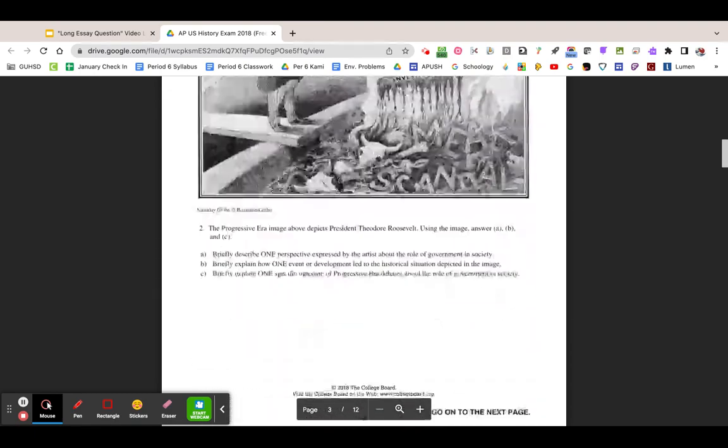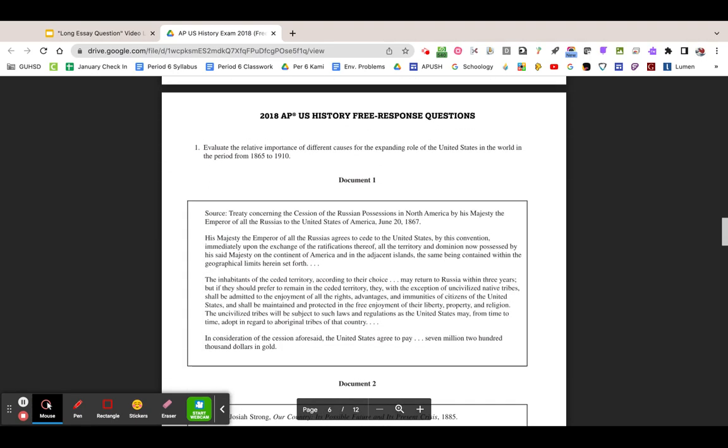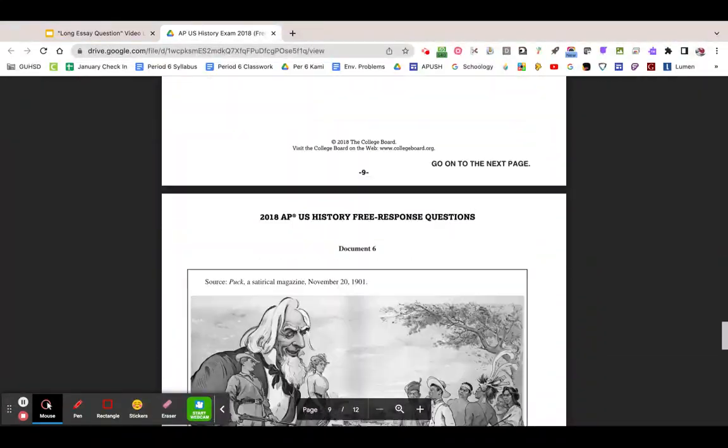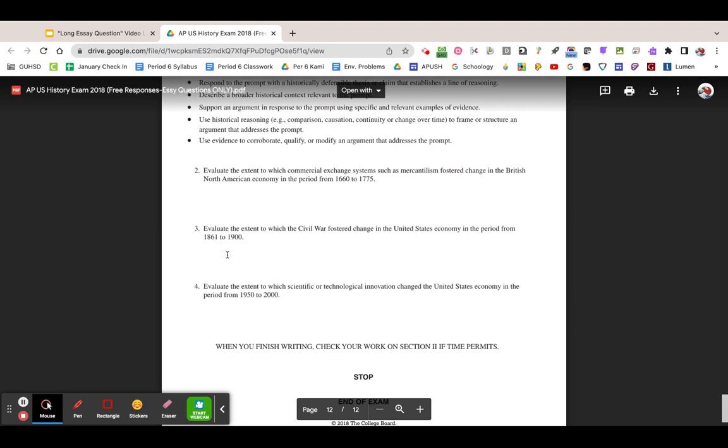So again, let's skip the short answer because on the day of the test, you will not have this short answer. But obviously, this is the DBQ. So hopefully you would mark the prompt. You would write your two questions and have your subconscious working on it. And before you go to the documents, you would go down here to the long essay questions. And again, here's question two, question three, question four.